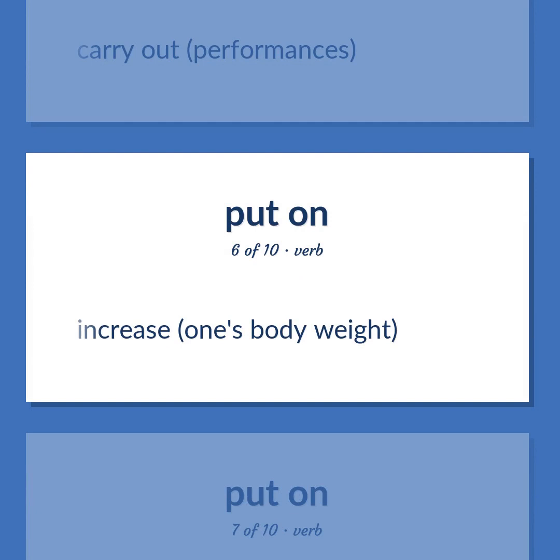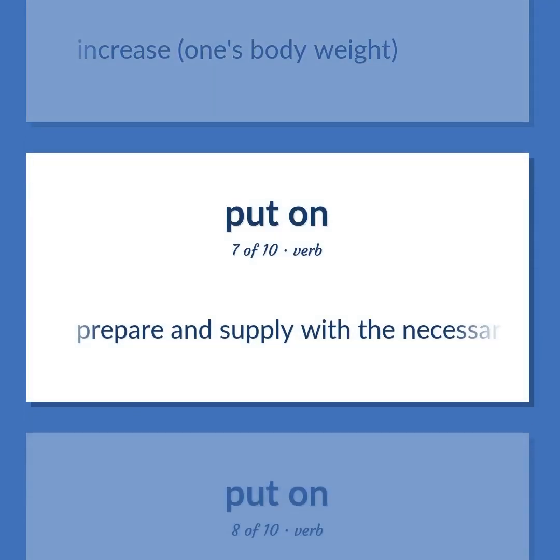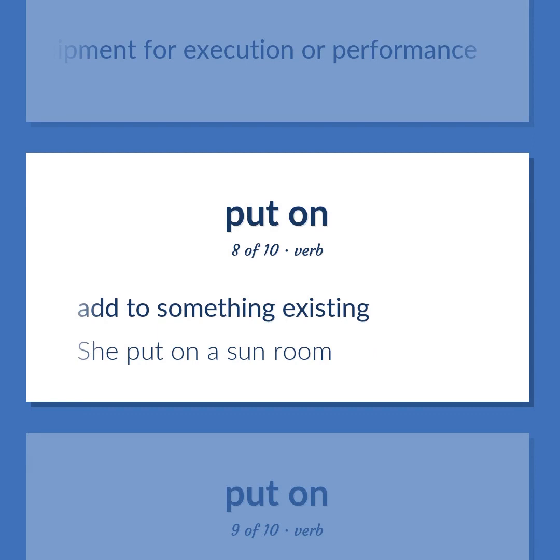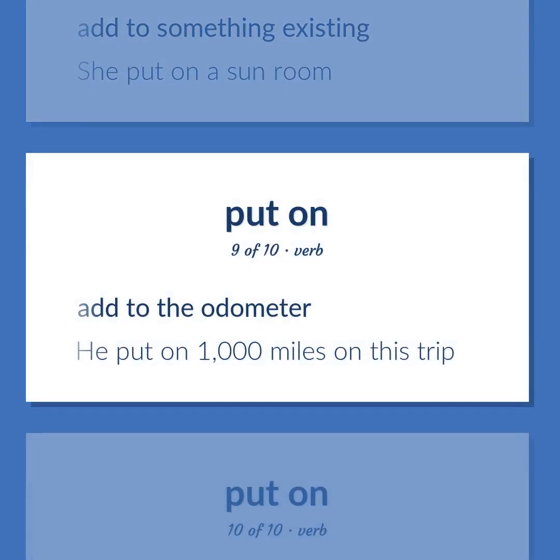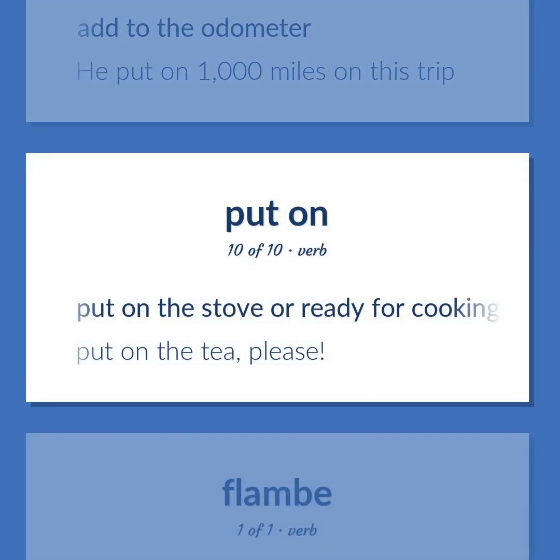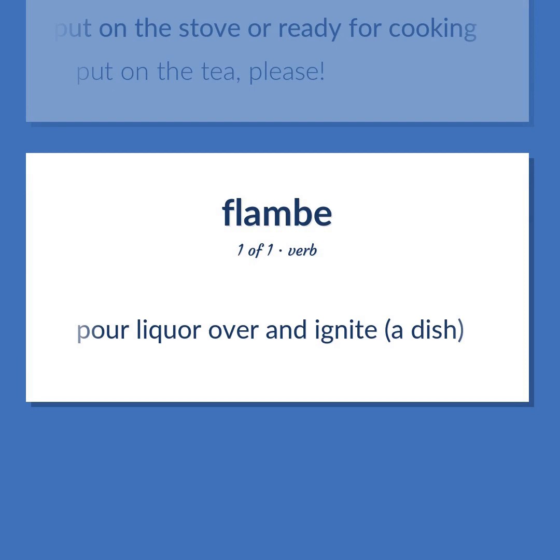Increase one's body weight. Prepare and supply with the necessary equipment for execution or performance. Add to something existing. She put on a sunroom. Add to the odometer. He put on 1,000 miles on this trip. Put on the stove or ready for cooking. Put on the tea, please. Pour liquor over and ignite a dish.